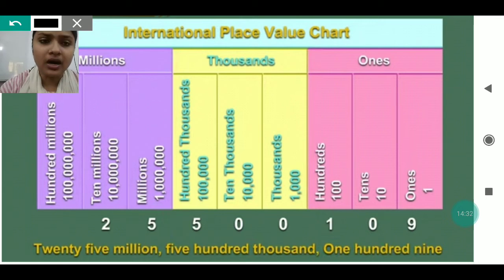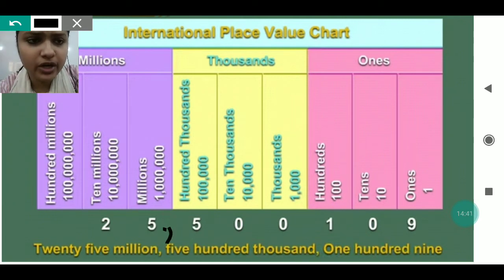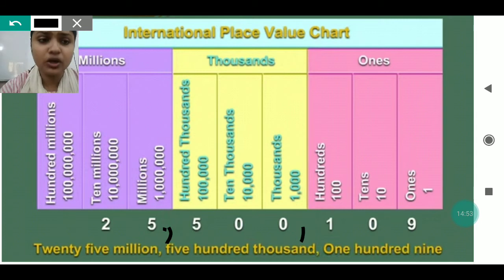When we put the comma between these numbers, we put it according to the periods. So 25 is in the million period column, so after 25 we will put a comma, and 500 is in the 1000 period column, so after 500 we will put a comma, and then 109 I will write. So we put commas according to the periods, this you have to remember. Or we leave a gap between the numbers according to the periods. Maybe in place of commas, it is written in the questions to leave a gap. So the gaps are also left with the help of periods only.